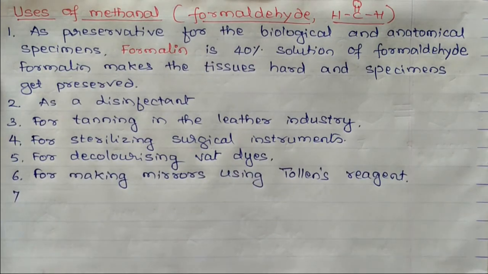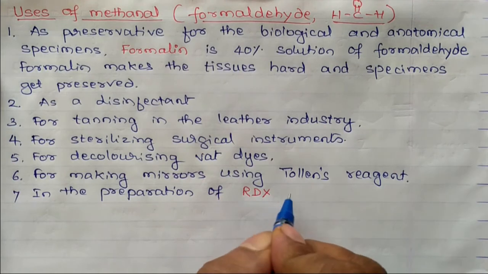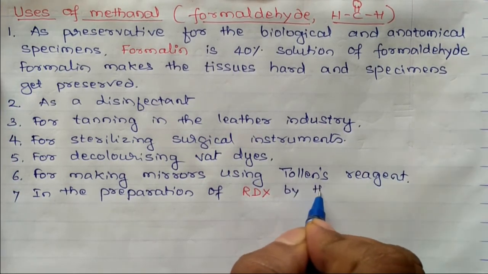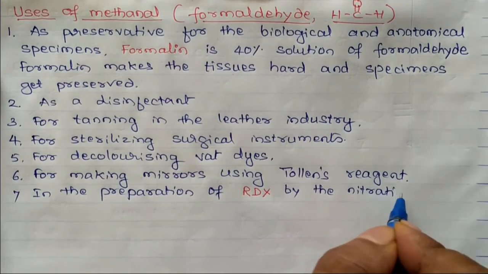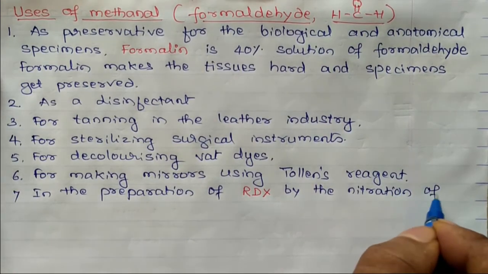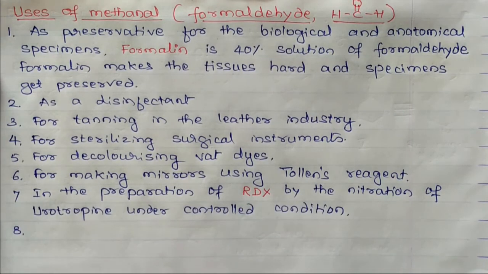Next use, in the preparation of RDX by the nitration of urotropin under controlled conditions. Next use, in the preparation of urotropin, which is a urinary antiseptic.